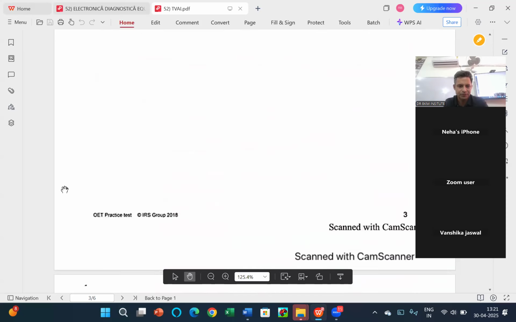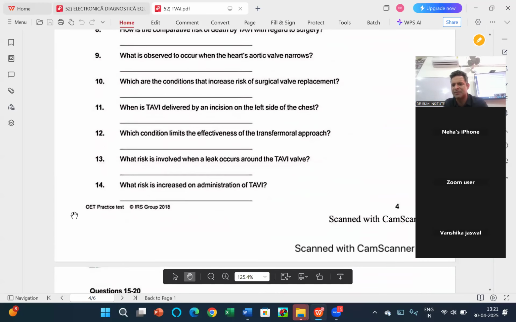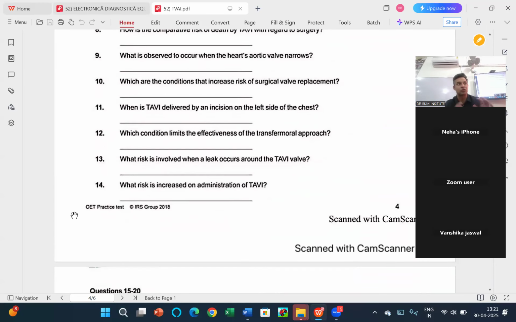Okay, guys. So again, I have told you the strategy, but yeah, let's do it. Which condition limits the effectiveness of transfemoral approach? Now I know it is in the B paragraph. Which risk is involved when a leak occurs around the TVI? That should be either in the C or in the D. Otherwise, it's a tough question if it is in the A. So I will do question A afterwards because that is a big paragraph.